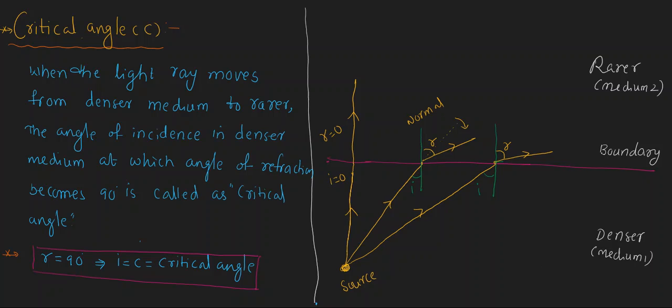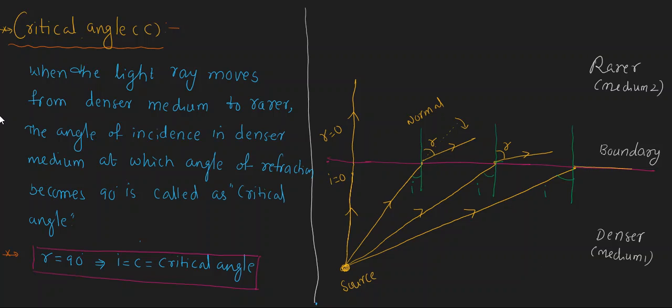Now for example, we take one more light ray from the source, and it is incident at this point. Here the angle of incidence is further increased, and this is the angle of incidence. Now the light ray again bends further away from the normal. Here there is no bending, here some bending, here more bending, here again some more, and finally the light ray will go along the surface. That means now the light ray will go along the surface.